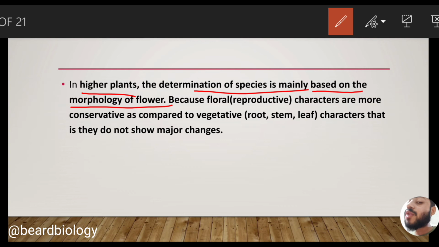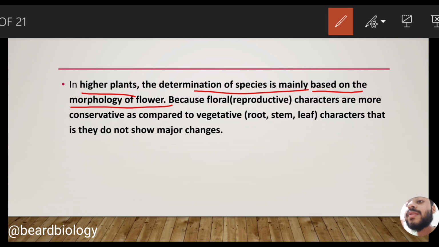In the future, when we study the chapter on the morphology of flowering plants and the different families, we will come to know that flowering plants are classified on the basis of their flower characteristics.